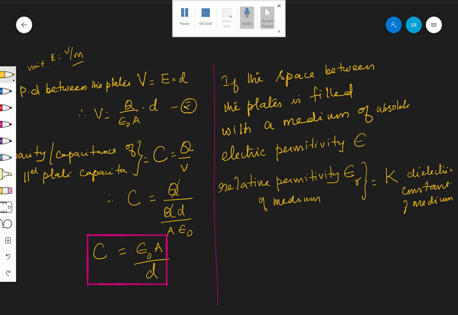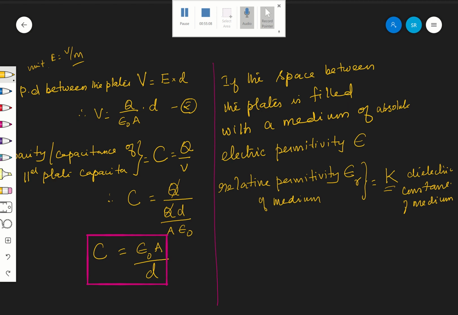Therefore, how to find out what will happen to its capacitance now? What will happen to its capacitance? Now, see the medium between the plates. I am filling the space with some medium of dielectric constant, that is K. Now, what will happen to its capacitance?